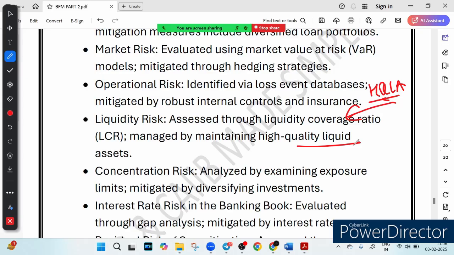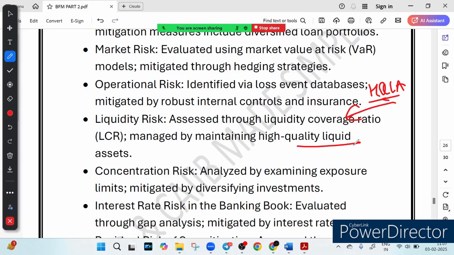So I hope this makes it clear how market risk is measured and mitigated, how operational risk is measured and mitigated, and how credit risk is measured. So tell me, how is credit risk measured? By analyzing the credit exposure. How is market risk measured? By using the VaR model, the value at risk model. Operational risk is assessed by past loss events. Liquidity risk is assessed by LCR. You must know it, right?